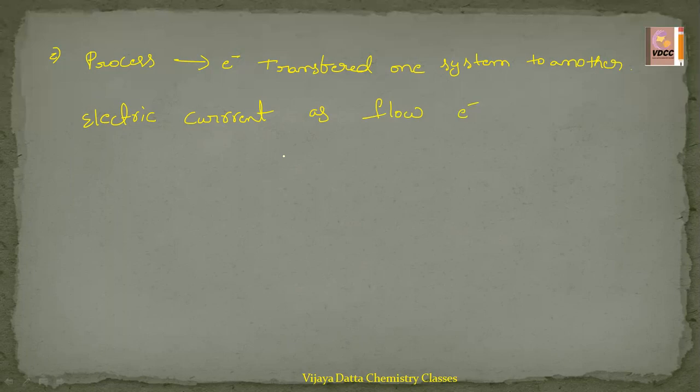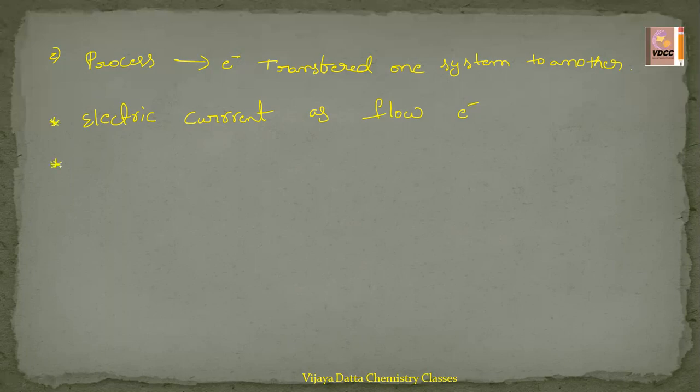As electrons are transferring, they produce some current, and that is the conducting system. This is another point in electrochemistry.